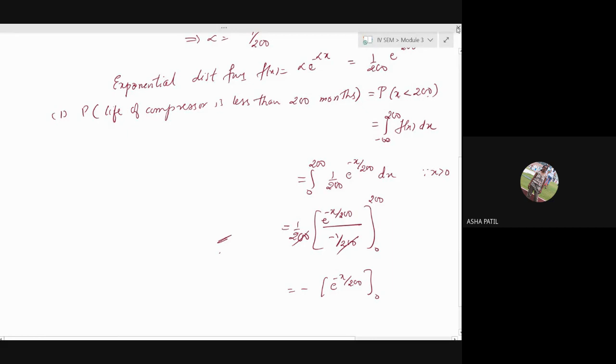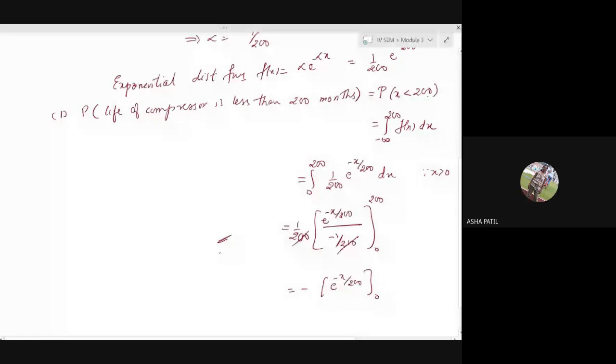Did you get that answer? 200 to 300? So to integrate, just change the limit from 200 to 300. Integration will remain the same. No, what is the second question? I'm not hearing you clearly. What is the second question, ma'am? Second part.